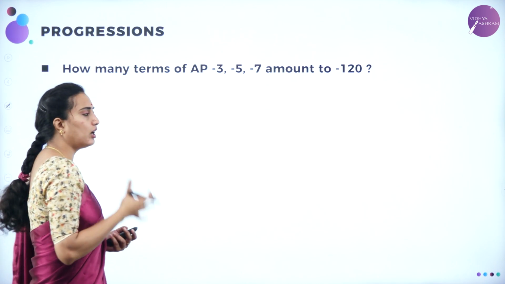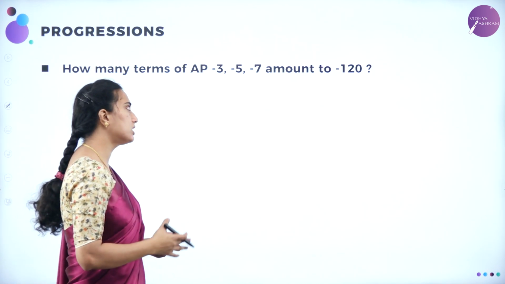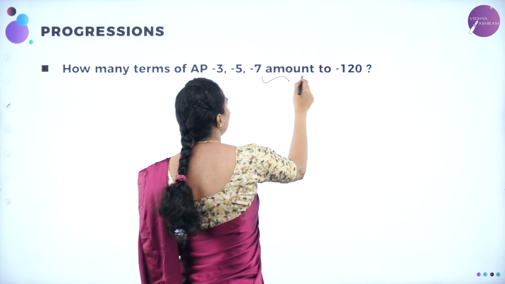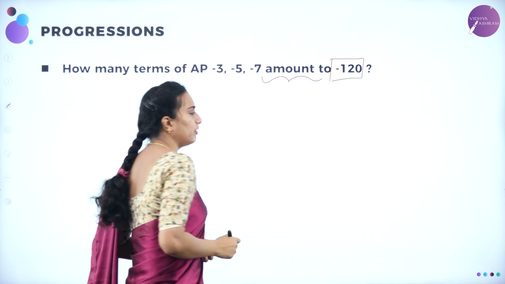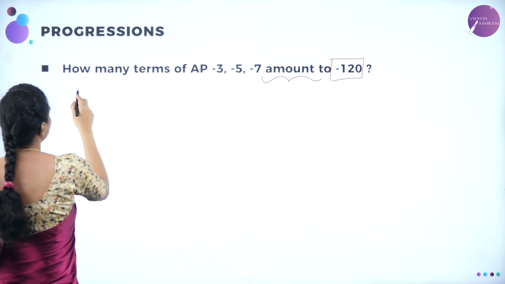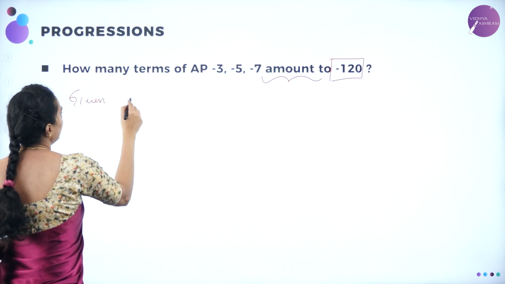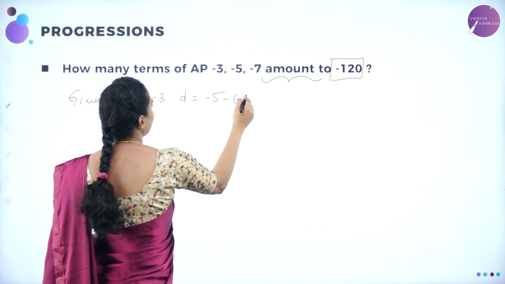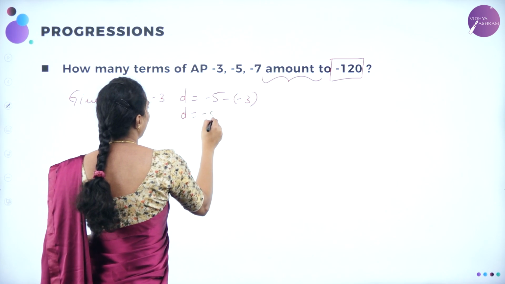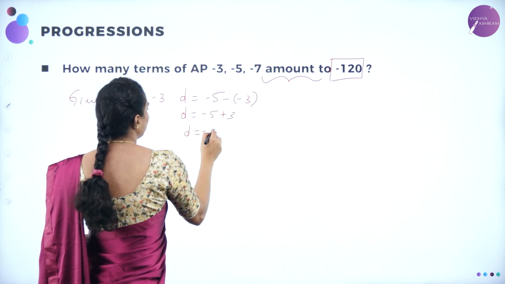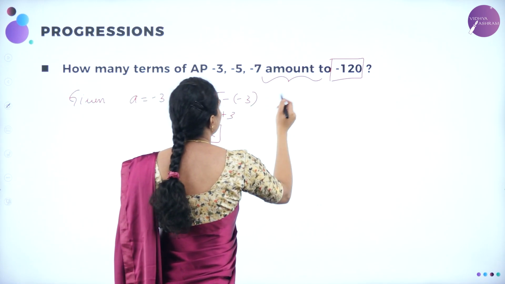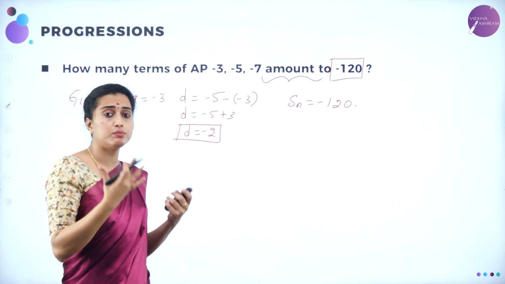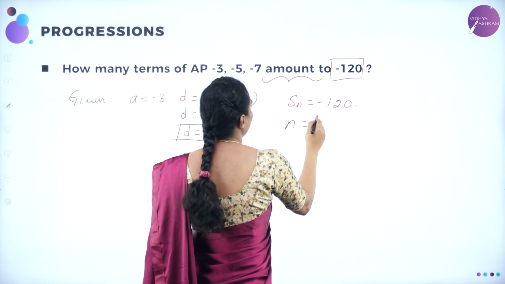What they've asked: how many terms of the AP minus 3, minus 5, minus 7 amount to minus 120? What is this amount to? Amount to minus 120 means they have given it as Sn. So from the given, you have A is equal to minus 3. D is nothing but the difference, minus 5 minus of minus 3, which implies D is equal to minus 5 plus 3, which is D is equal to minus 2, and also they have given Sn is equal to minus 120. Now what they have asked here, how many terms? Terms means n we need to find out.